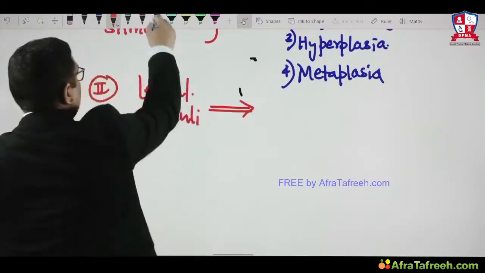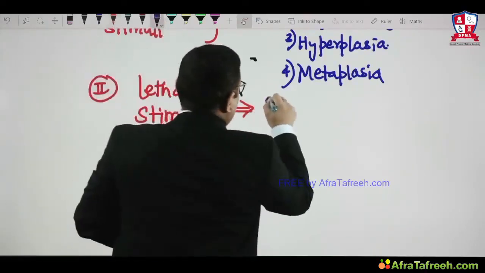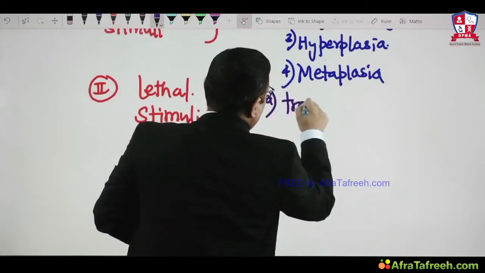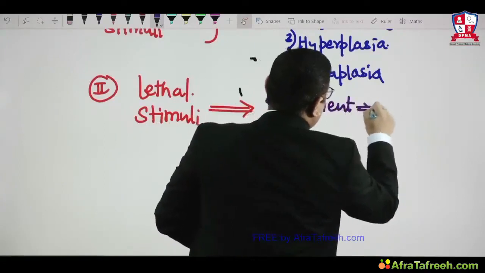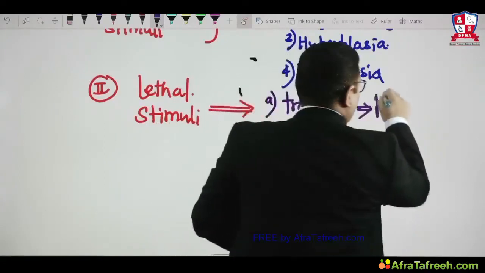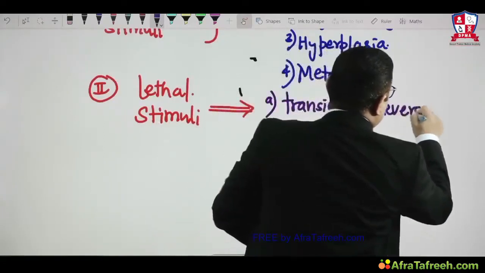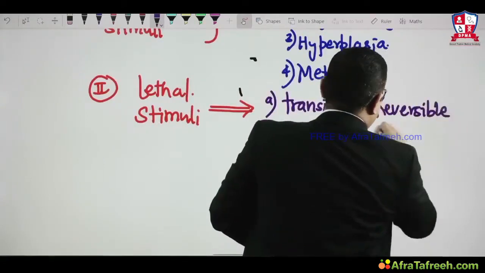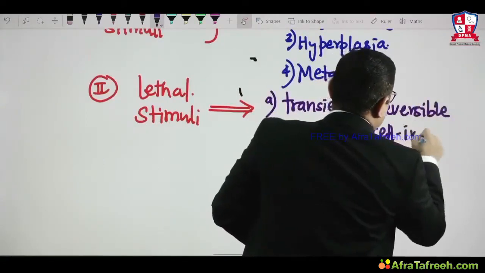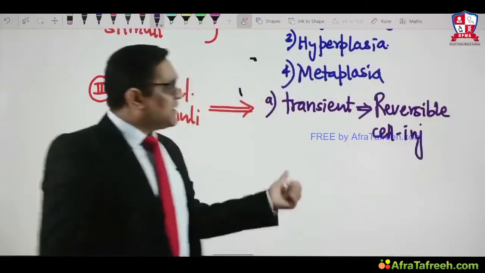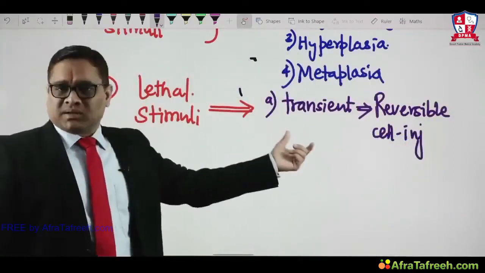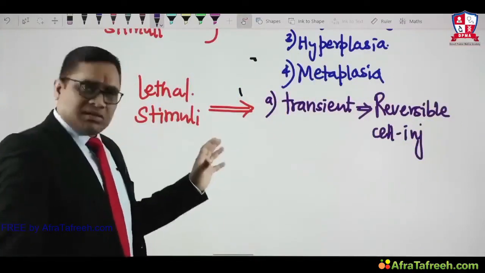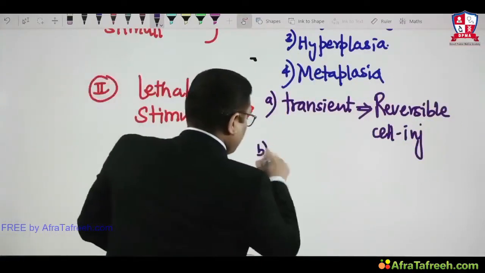When this lethal stimulus is transient, it will give rise to reversible injury. So here starts cell injury, reversible cell injury. Reversible cell injury will occur when the lethal stimulus has a transient period. But when the lethal stimulus is persistent, what will happen?